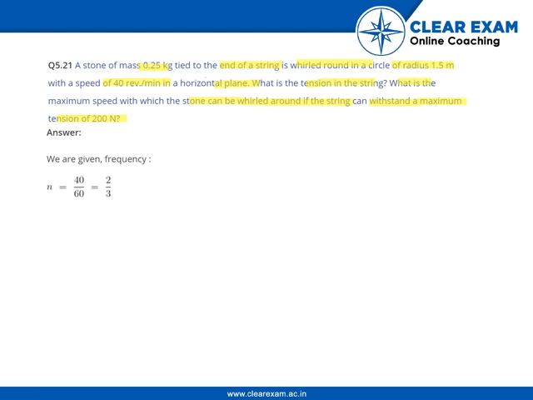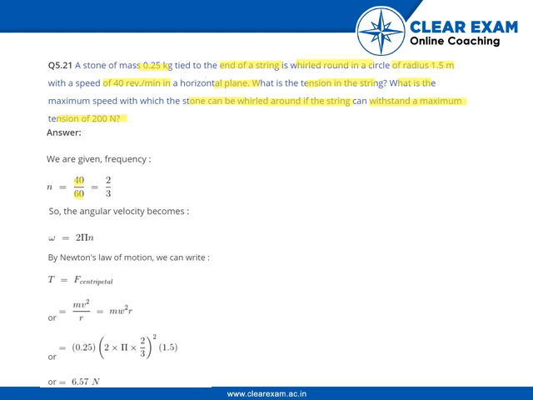We know the frequency, that is 40 revolutions per minute, that means n is equal to 2 by 3, and we also know the formula for our angular velocity, that is omega is equal to 2 pi n. By Newton's law of motion, we know that the centripetal force is equal to the tension on the string. So mv square by r, which is the centripetal force, can also be written as m omega square r, as omega is equal to velocity by radius.